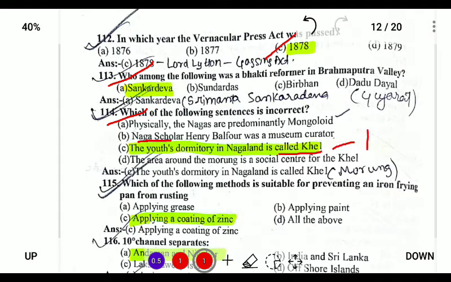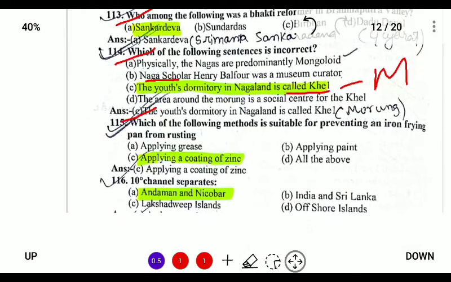It is called Morong. And the area around the Morong is a social center for Khel. Yes, correct. So the incorrect statement is that the dormitory is called Morong, not Khel.